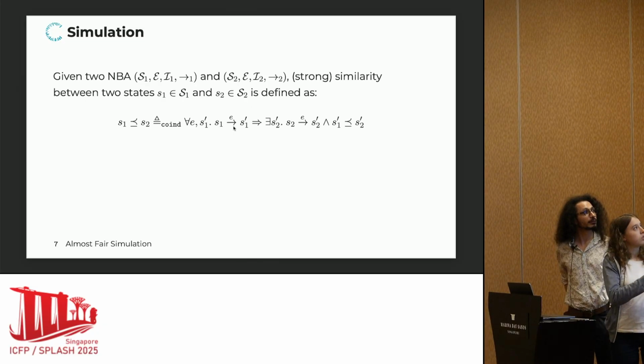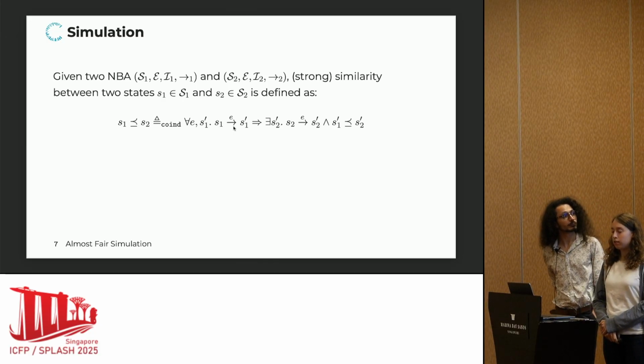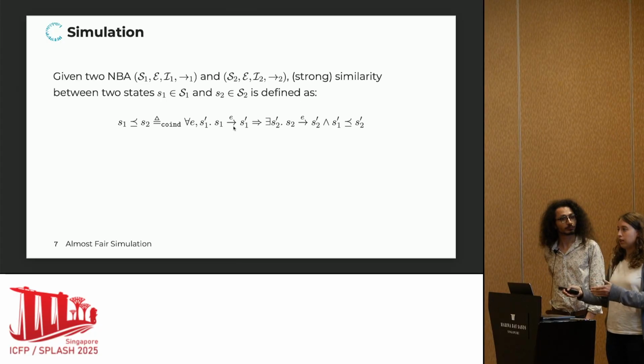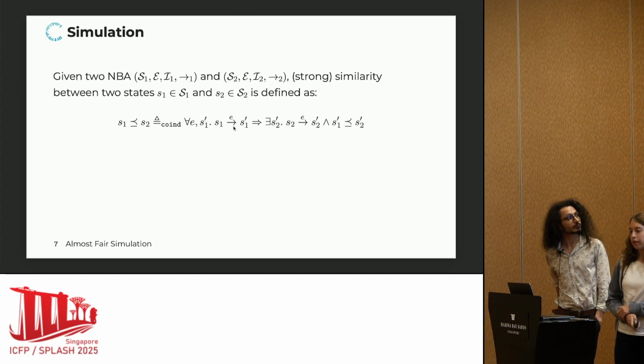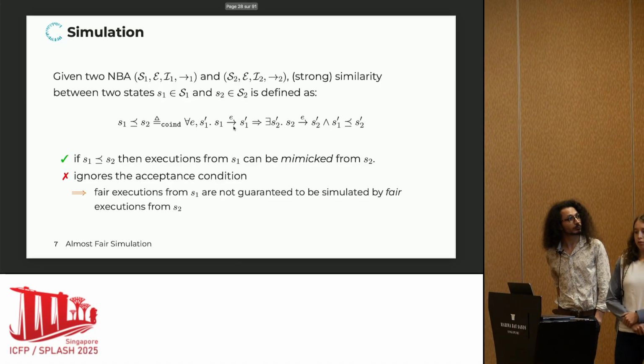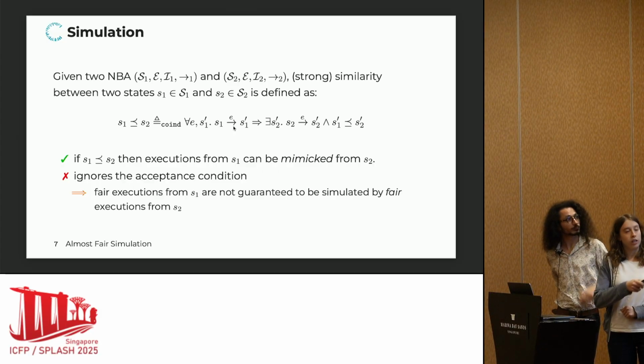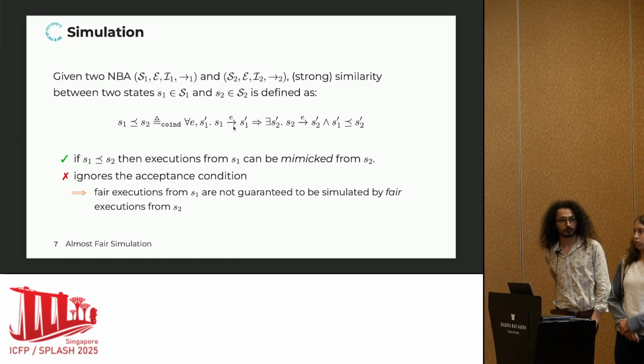And we know that with this smaller-equal, we want to show that these two are similar. The definition is exactly that for all outgoing transitions from the left state, we need to find a matching transition for the right state, such that the target states are then again in our simulation. So basically, the executions from S1 are mimicked by the executions from S2, so we're just checking that the traces are the same. If you remember the definition of Büchi automata, there was this acceptance condition, and this very plain definition of simulation does not talk about this acceptance condition at all.